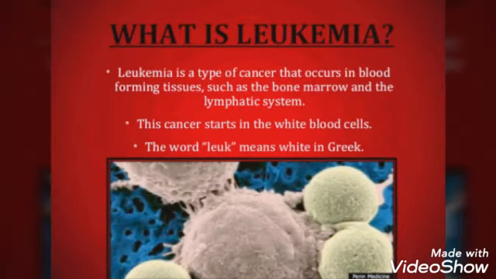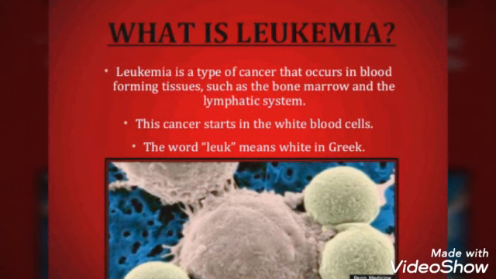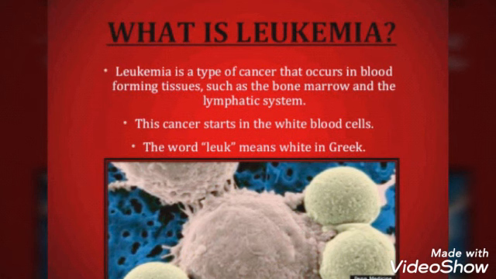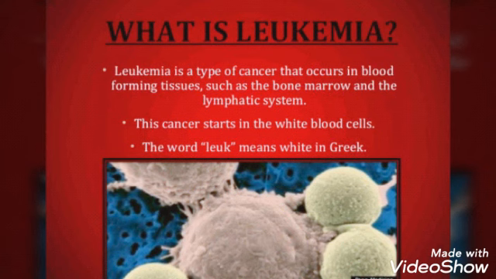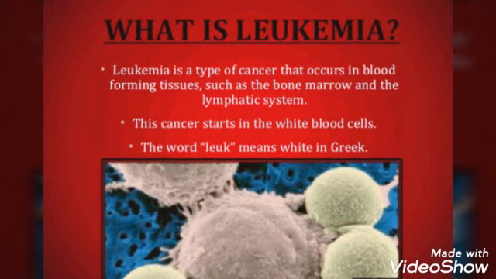Leukemia is a type of cancer that occurs in blood forming tissues such as bone marrow and the lymphatic system. This cancer starts in the white blood cells. The word leuke means white in Greek. So this is the cancer of the blood. Mainly the formation of cancerous cells starts in the blood, that is, the white blood cells.